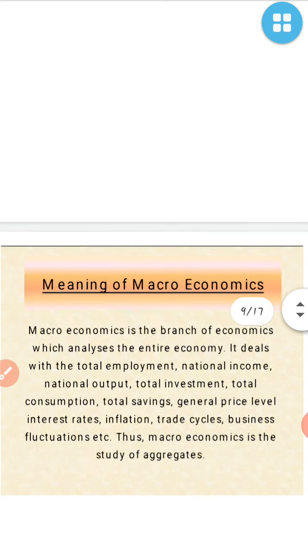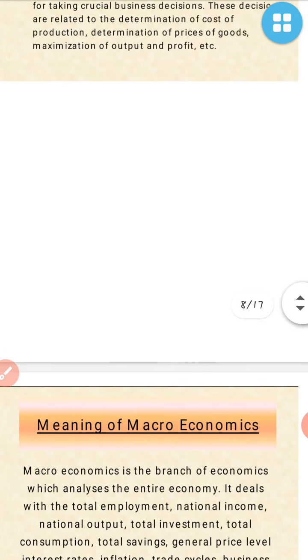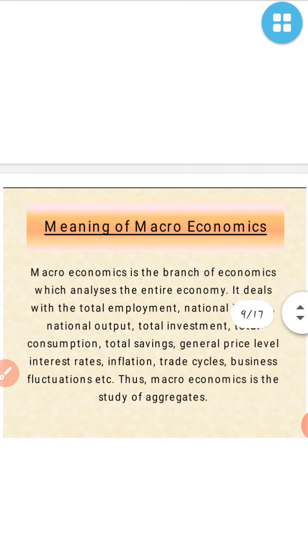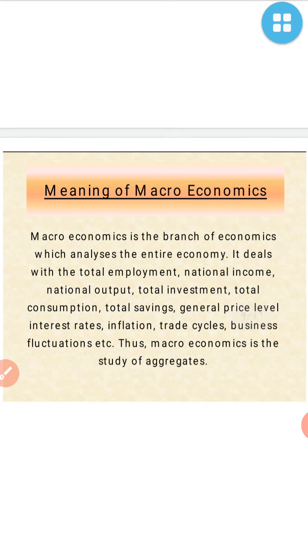Now here we have understood microeconomics, and now we are going to start macroeconomics. Micro means a small part of economics, which we can see is helping in a national economy, right?